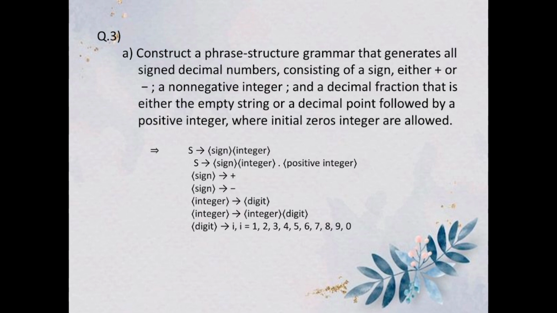The third question is: construct a phrase structure grammar that generates all the signed decimal numbers, consisting of a sign, either plus or minus, an integer, and a decimal fraction that is either the empty string or a decimal point followed by a positive integer, where initial zeros in the integer are allowed. The code is as follows.